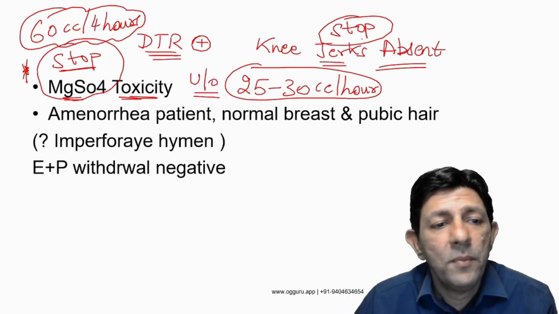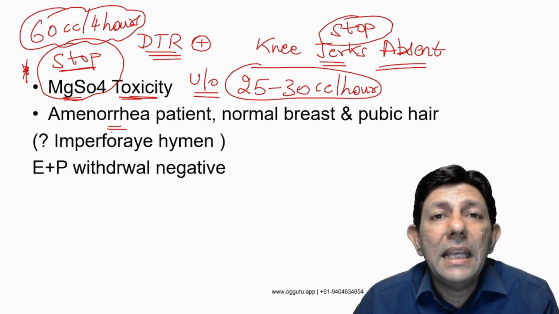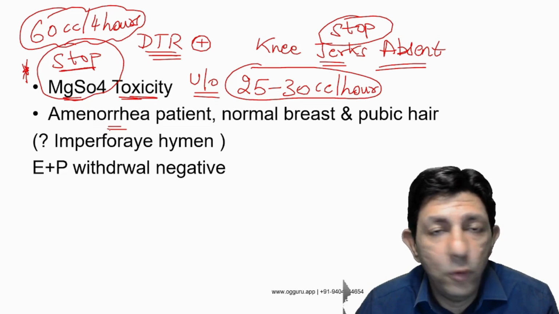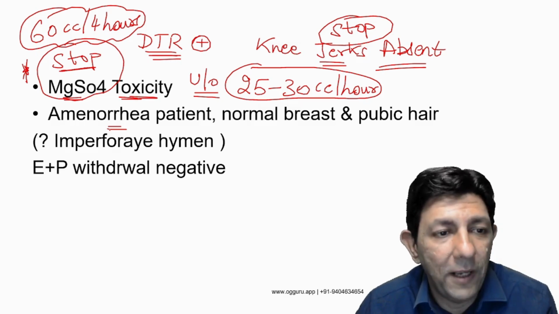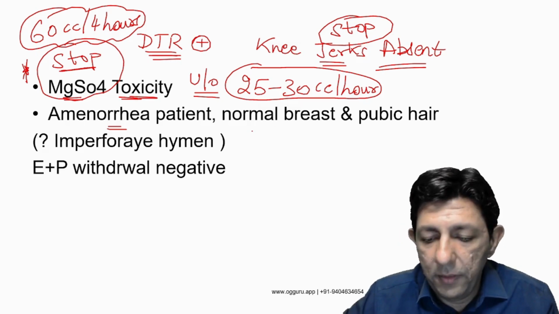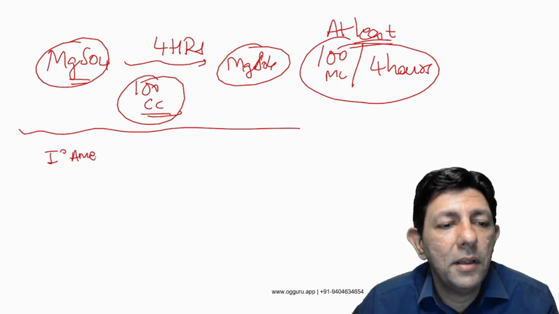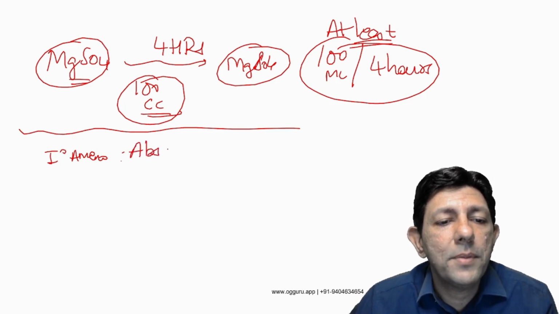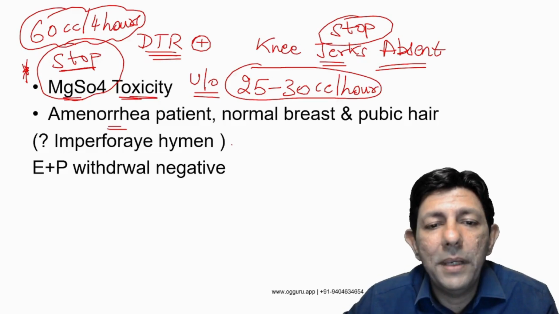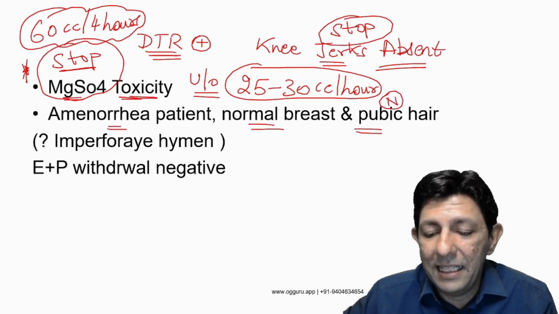Okay, now next, here 2 things were there. The question was an amenorrhea patient. If they had asked absent uterus, I will give you both the answers, whatever it is you can decide for yourself. Amenorrhea patient was given. If it is absent uterus, either way the answer will remain the same. If the question was that the patient is having primary amenorrhea, absent uterus, and normal breast and pubic hair development, then that is what?